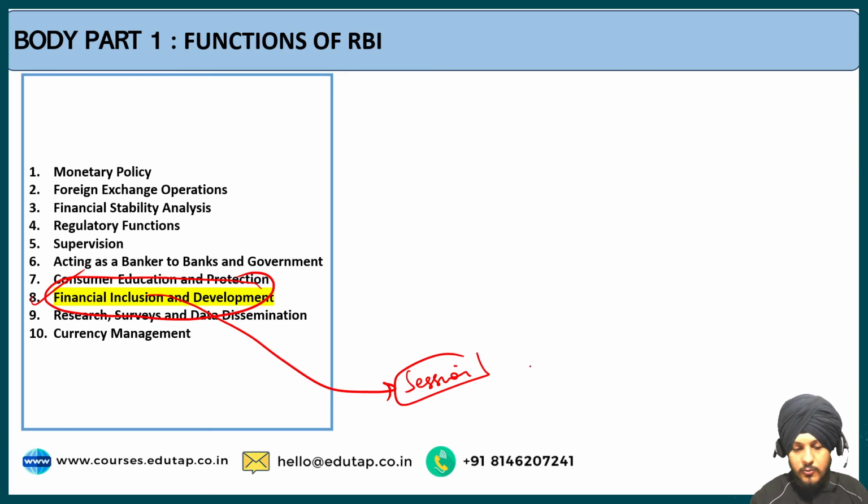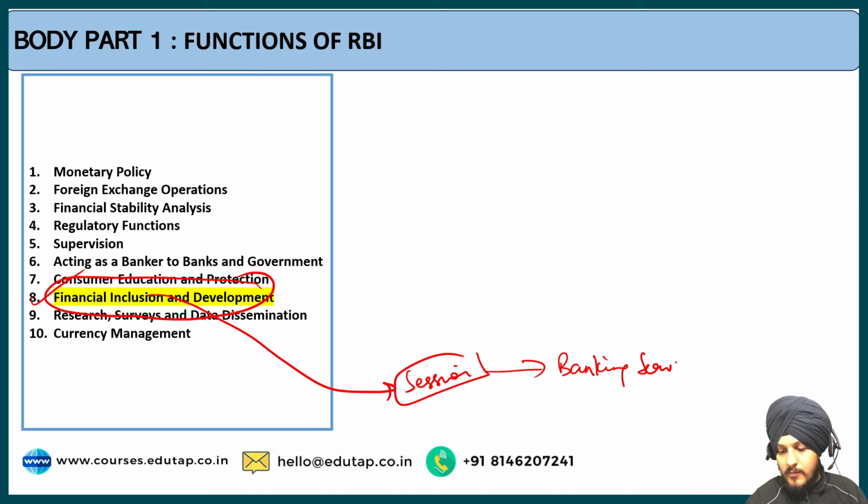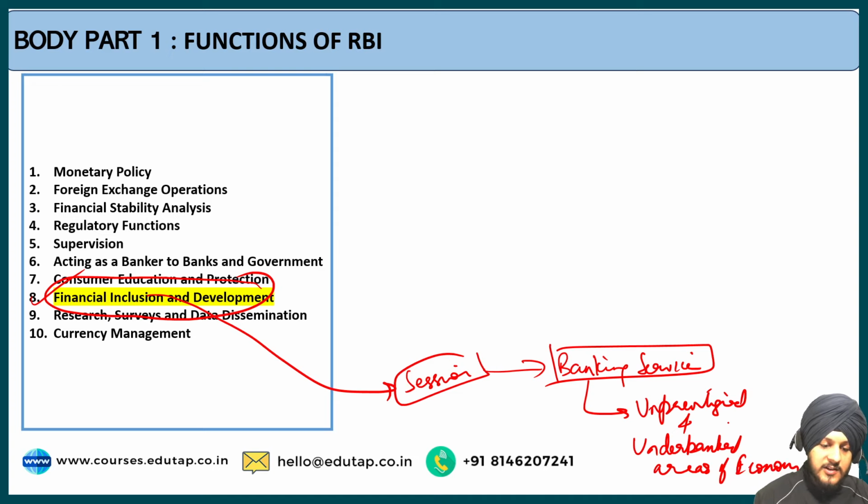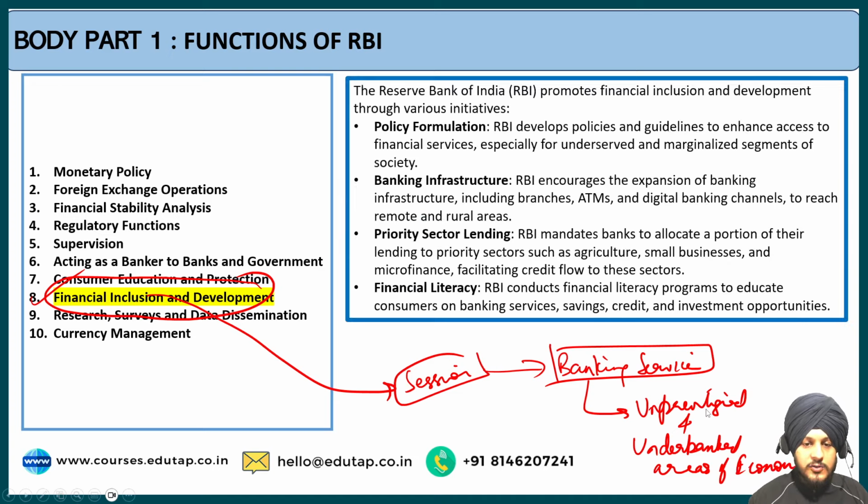So the aim of financial inclusion is to avail the banking services to the unprivileged and underbanked areas of the country or areas of the economy. This is the aim of financial inclusion and development, and one of the functions of RBI.